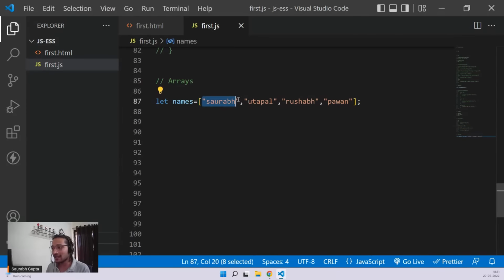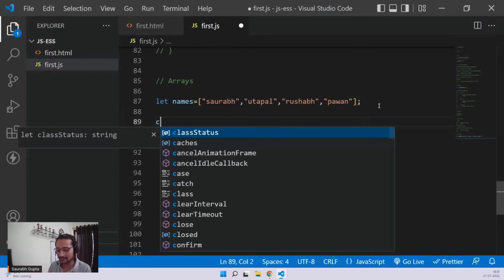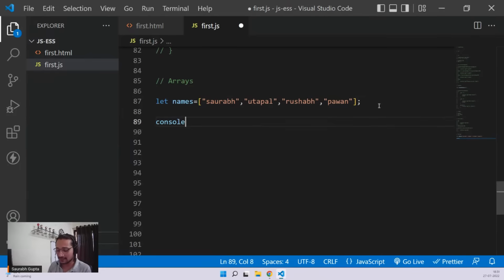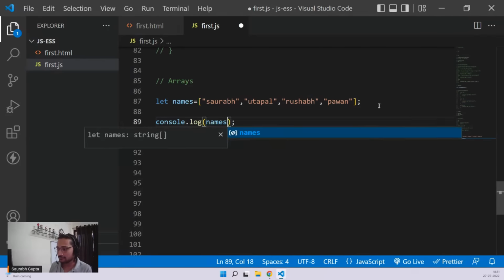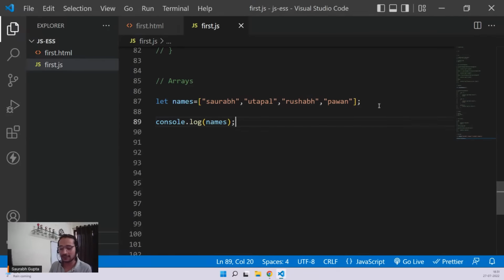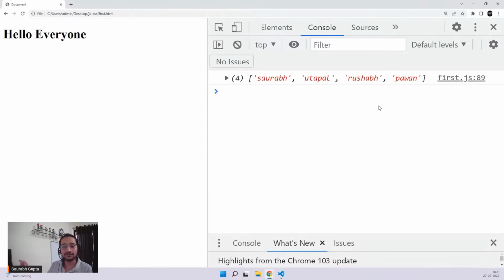So this element is on the 0th position. This element is on the first position. This element is on the second, and this element is on the third. That's what you have to remember. That's it. So now let me see if I can access anything. So how to access an array's value? Very simple. Write the array name. So see, if I write the full array name, you'll see that it prints everything. It prints the whole array, right?